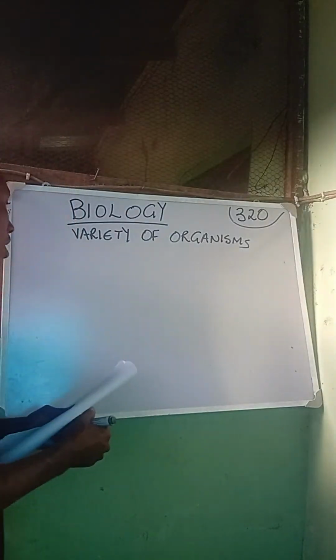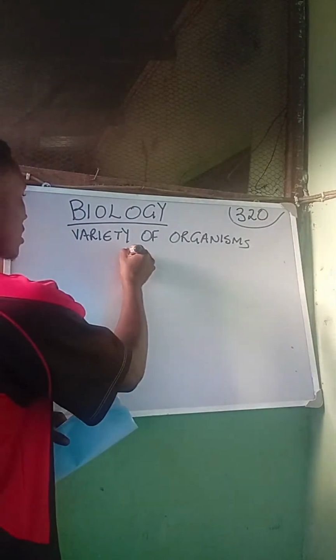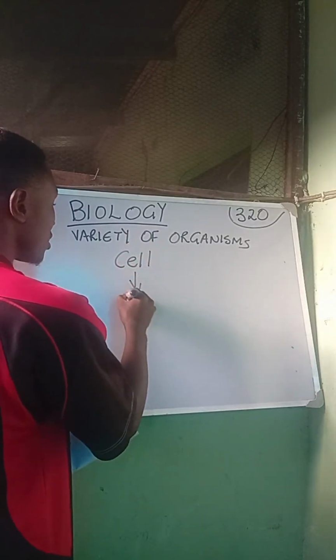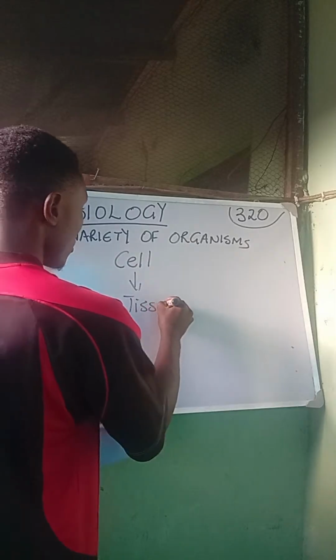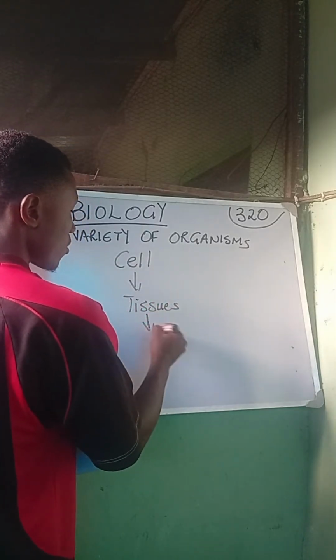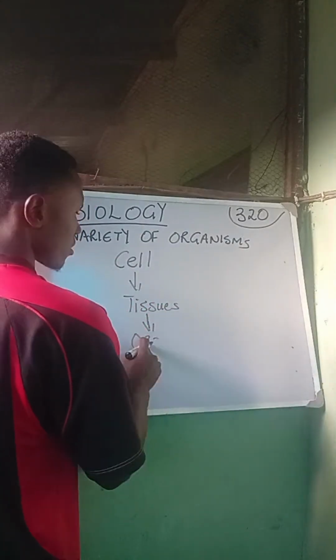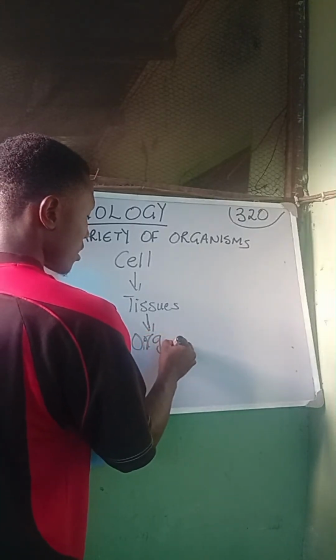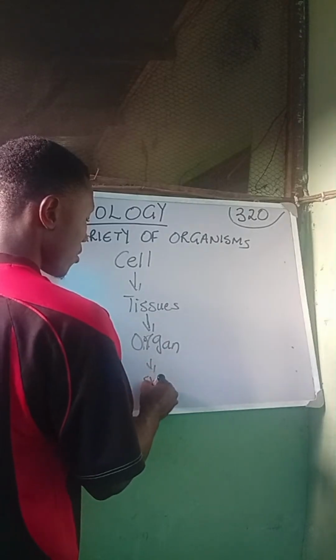The first one we have is the cell, then the tissues, then the organs, and then the system.